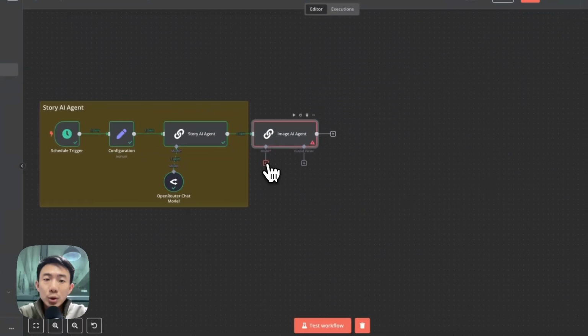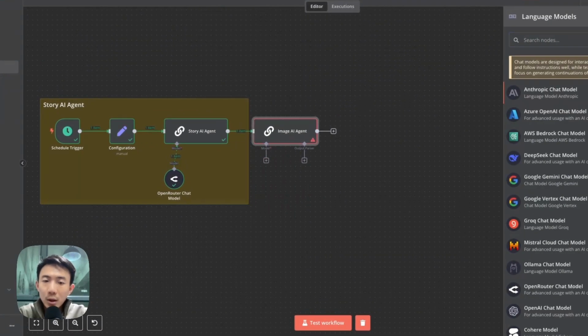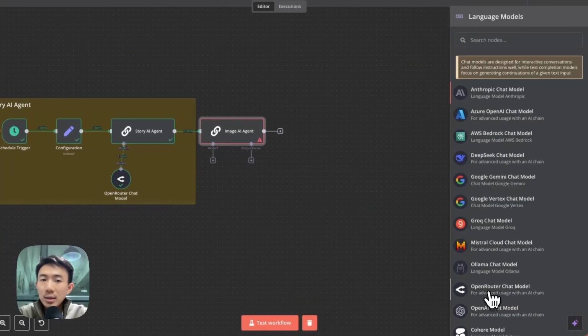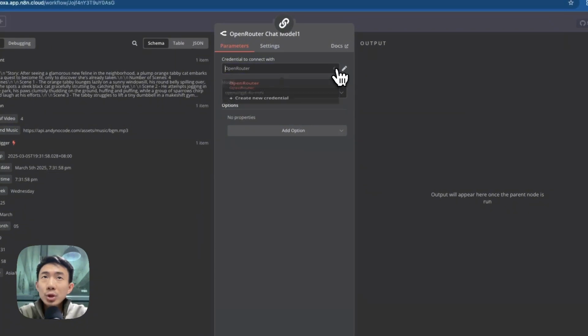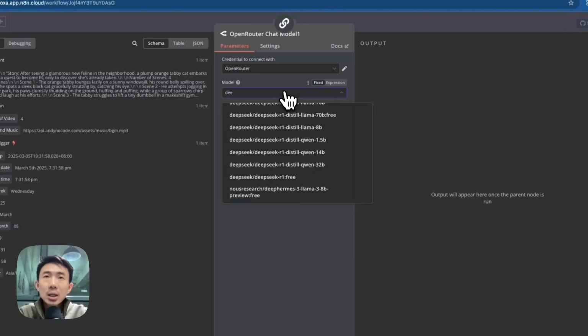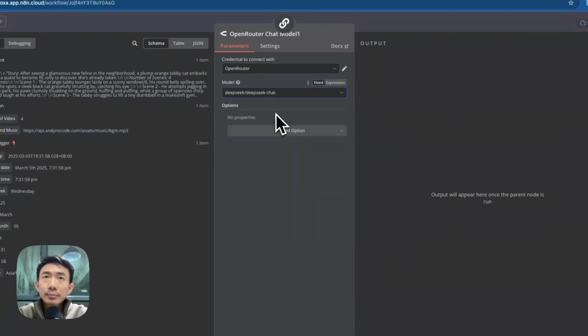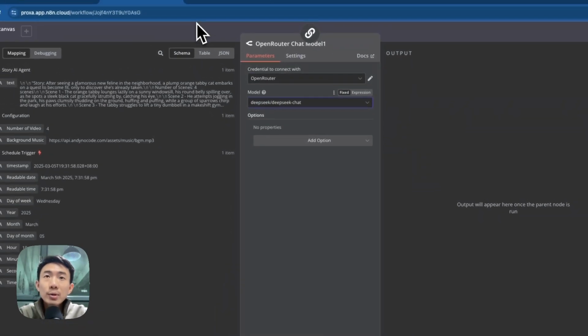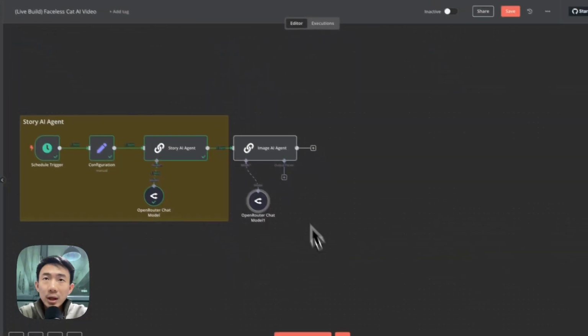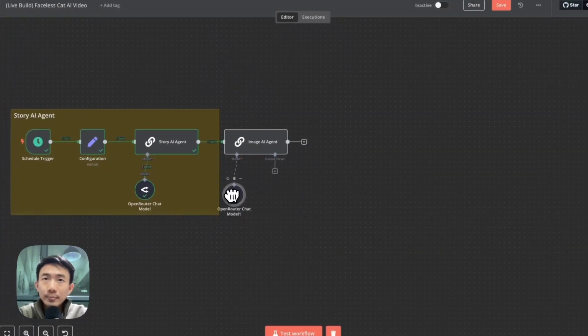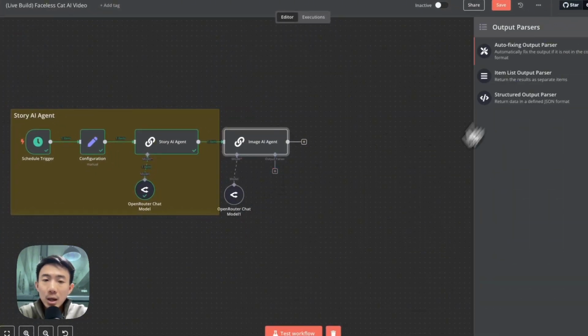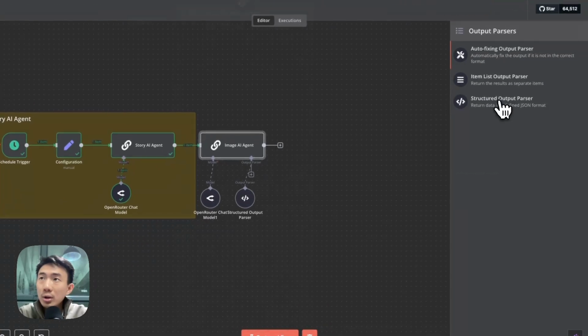Okay, we are going to choose the model again. We can choose OpenRouter chat. Just connect with the credential that you just used in the previous node. And then we can search for DeepSeek chat. So it's the same as the previous one actually. The output parser. Okay, this one. So we are going to have the structured output parser.